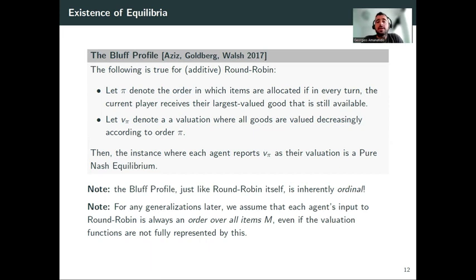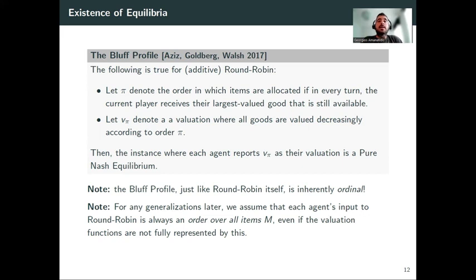So let's say they reported their true values, and then the mechanism gives them in every step the correct good according to their true values. And let's say that pi denotes the order in which the items are allocated in this case, where everybody reports their truthful values. What do I mean by that? I mean pi is the order in which the items are allocated to the agents overall, right?